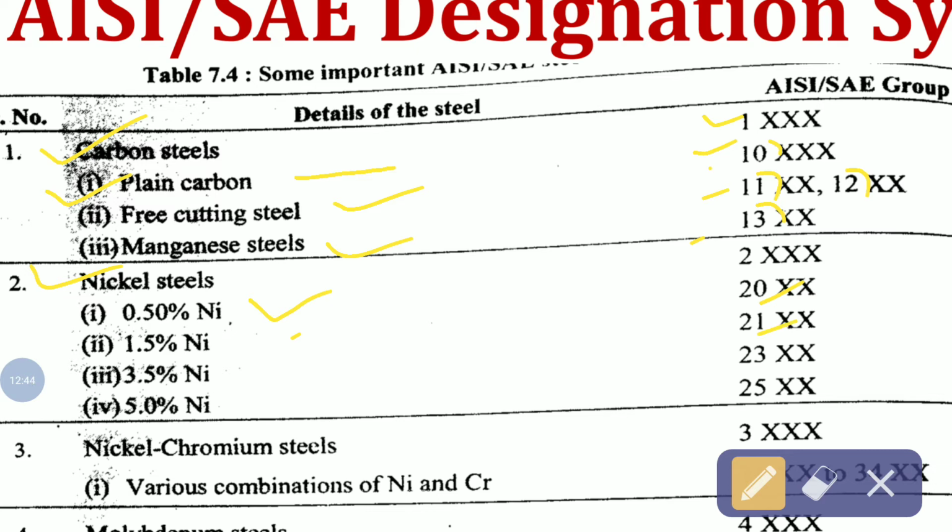As we do in numericals, we approximate the numbers. Now here it is 3.5, so we take 3, and here it is 5, so we take 5. If there is 1.7, we take it approximately as 2. If it is 1.4, we take it as 1. So like this, there is nickel steel.